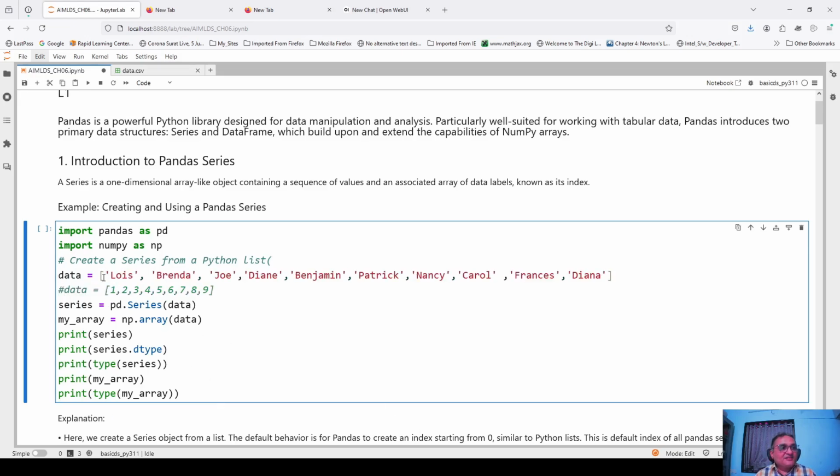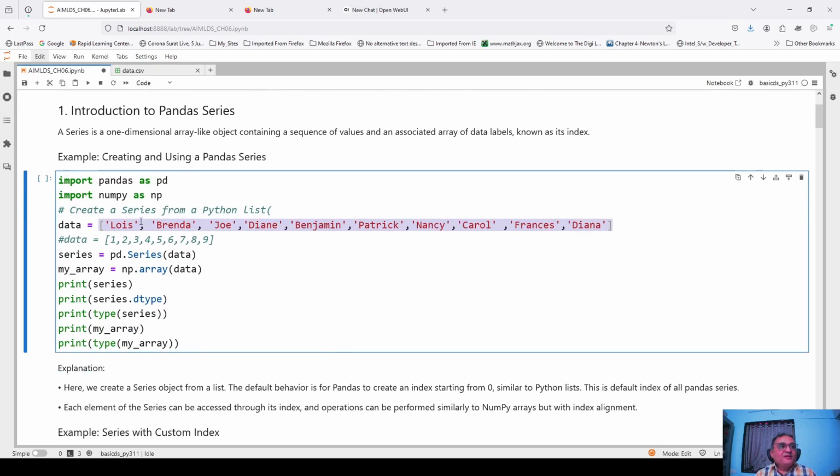So suppose I have a list. It is an ordinary Python list, and we know that list is a basic data type. A list is a collection of homogeneous or heterogeneous elements, both are allowed, and it is a one-dimensional data structure. So it can be a list of numbers, or a list of strings, or even a list of mixed data types. That is, a few numbers and a few strings.